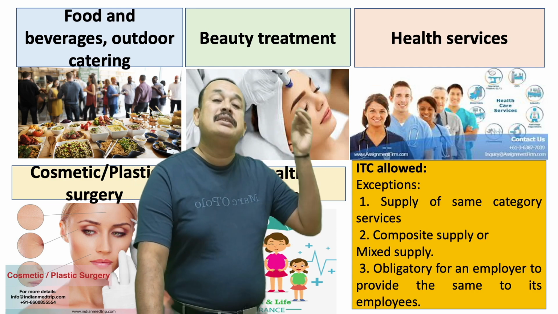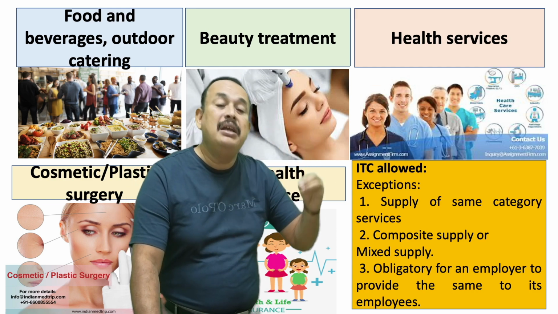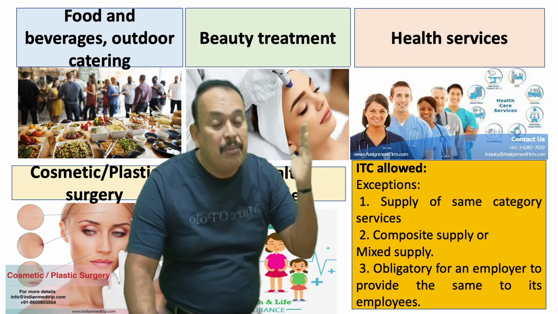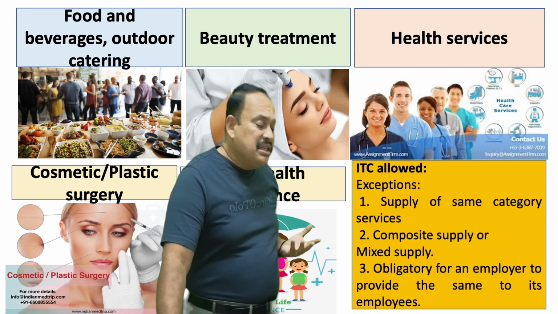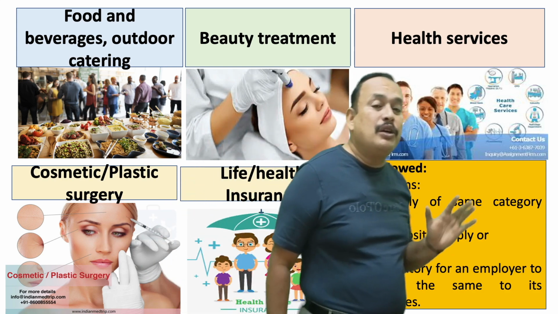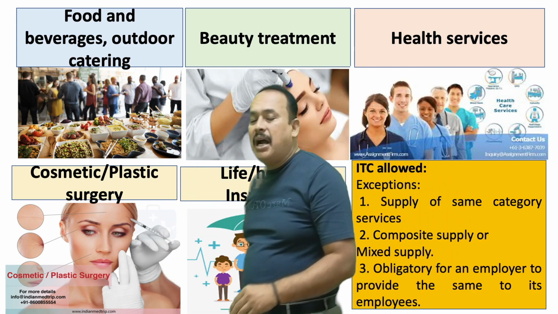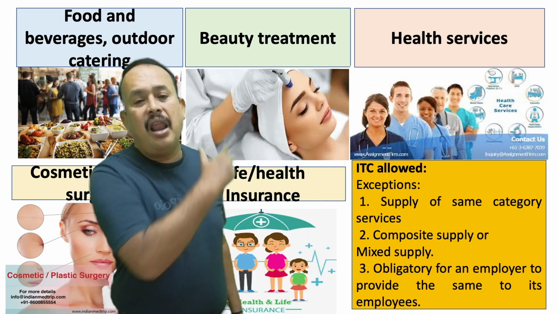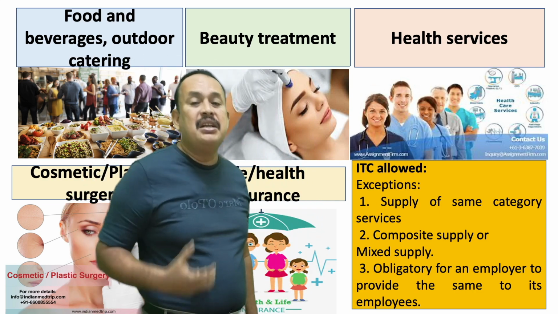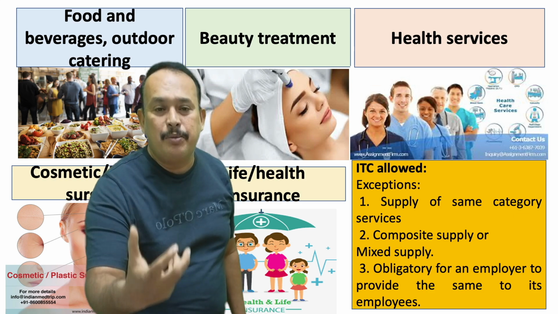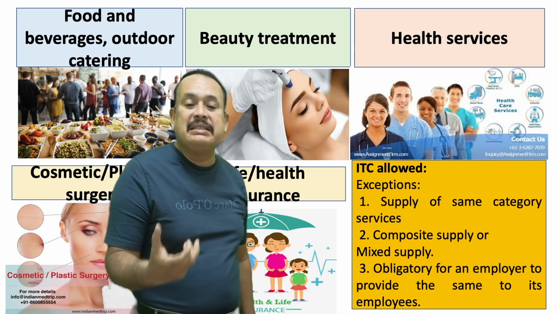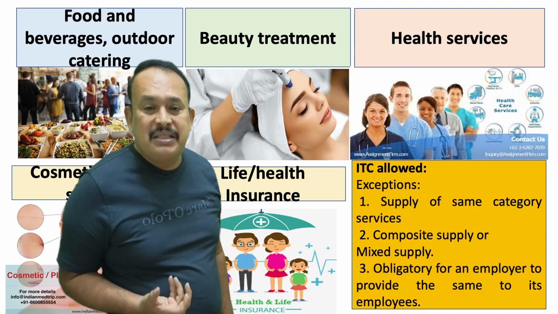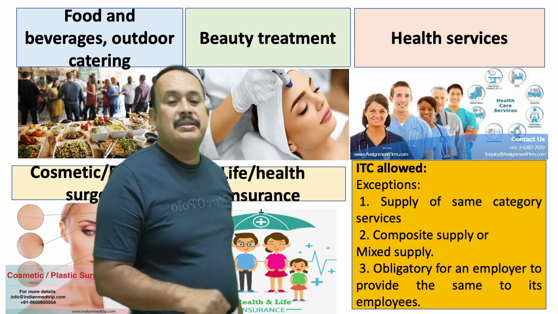In that case, can such catering received by the hotel from somebody else by paying the GST avail ITC? Yes. Or otherwise, if it is obligatory for an employer to provide to the employee under the law, in that case ITC is allowed on food and beverages, outdoor catering services, beauty treatment services, health services, cosmetic services, plastic surgery services, life insurance services, health insurance services.